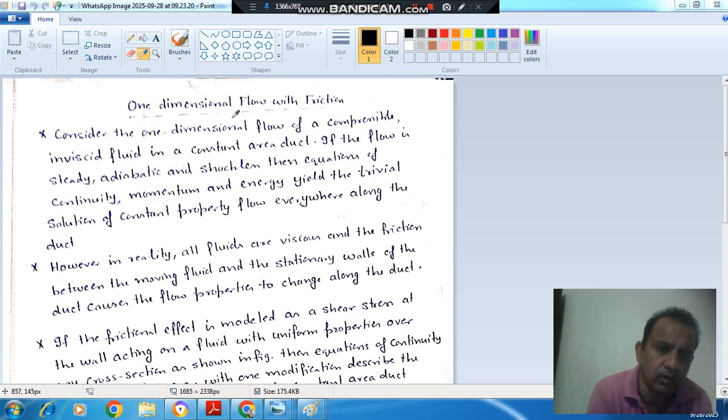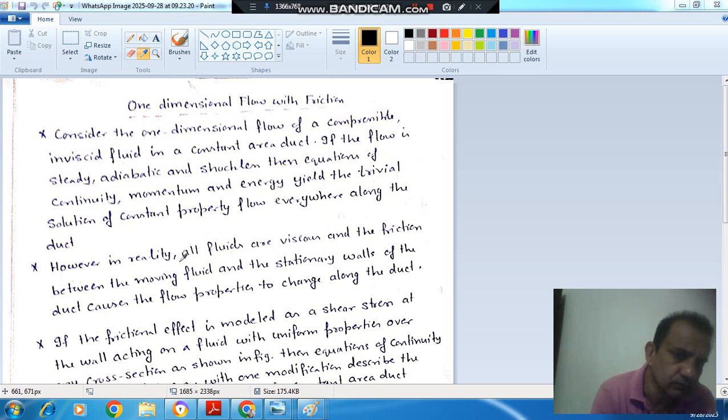But in actual there are discontinuities. So this discontinuity may be in terms of friction also. Now in this chapter we will take into account the friction for determining the property.